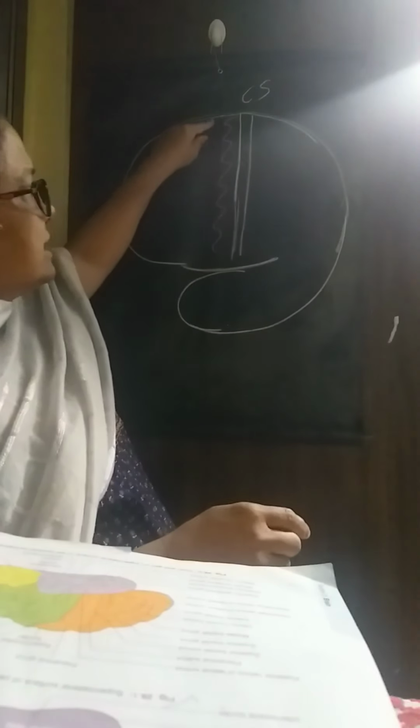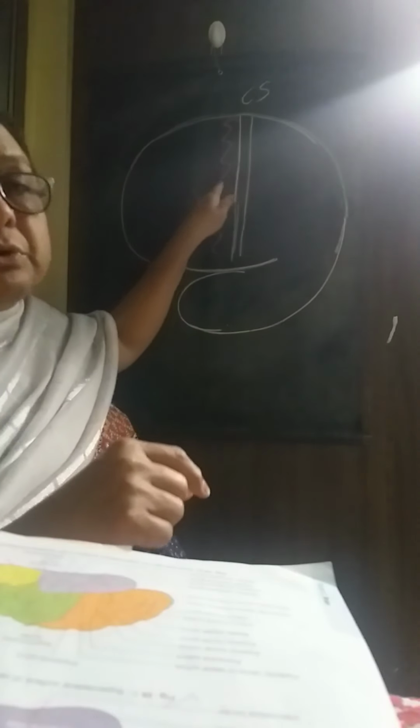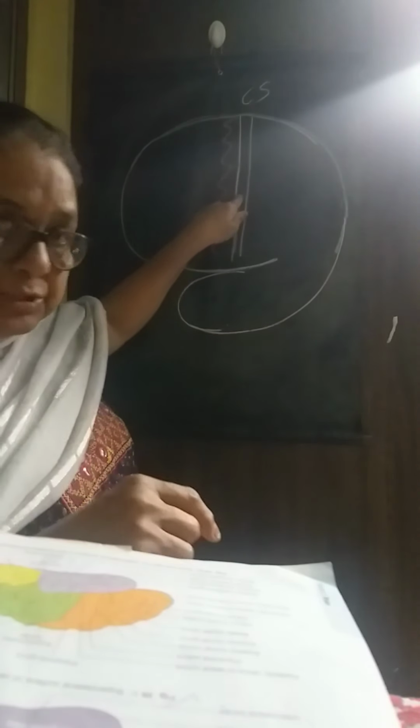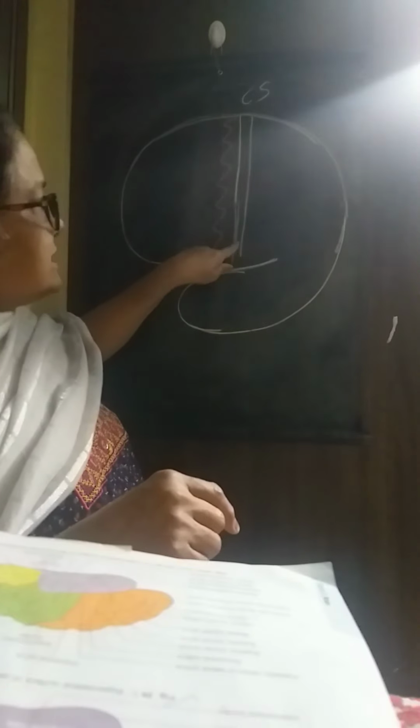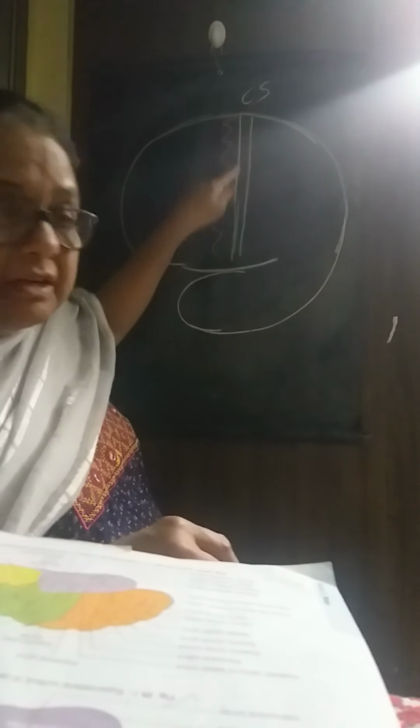In front of the central sulcus, there is presence of the gyrus. This zigzag I am showing you because it is the gyri. Sulci are straight. They are also zigzag, but for you to differentiate, I have drawn it in this way. In the center, this is the sulcus, called the central sulcus.